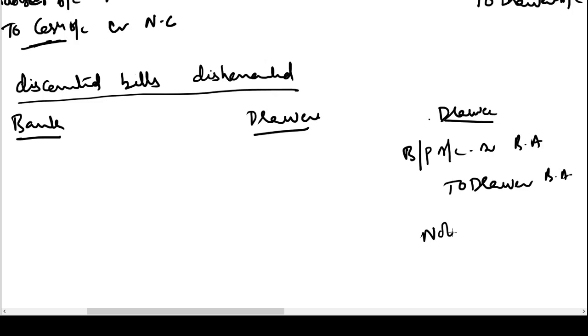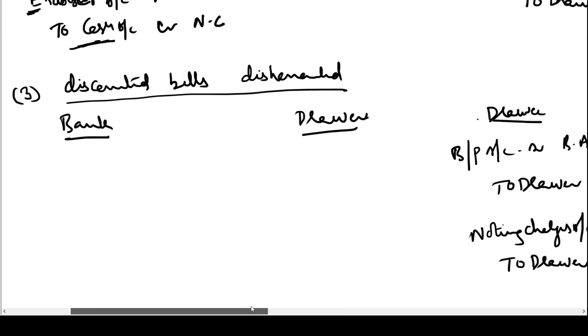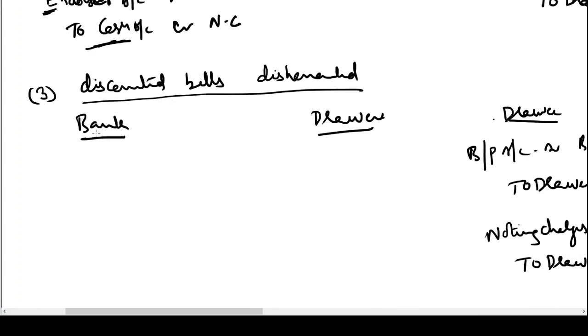He has to suffer a loss for noting charges because of dishonor. Noting charges account will be debited with noting charges. He has to pay money to the drawer, hence drawer account will be credited with noting charges amount. Okay. Now the bank. When the bank received the bill from the drawer, it would have passed the entry bills receivable account to drawer. Now that entry would be reversed.